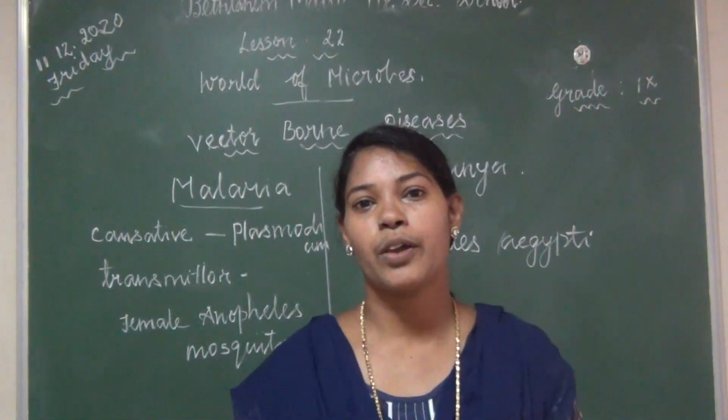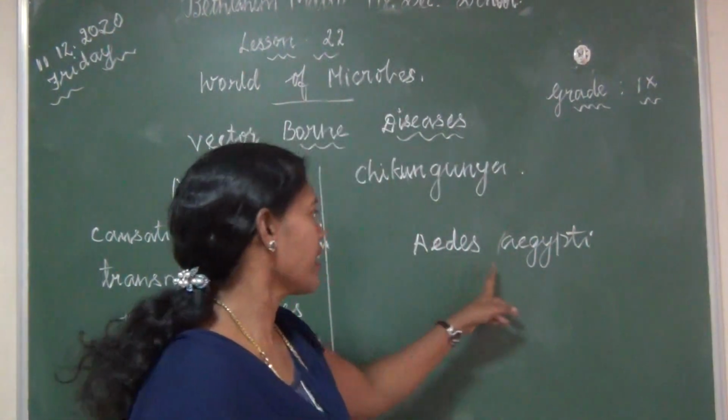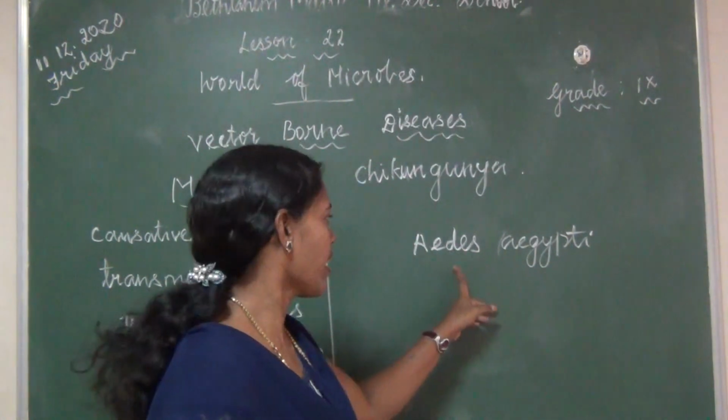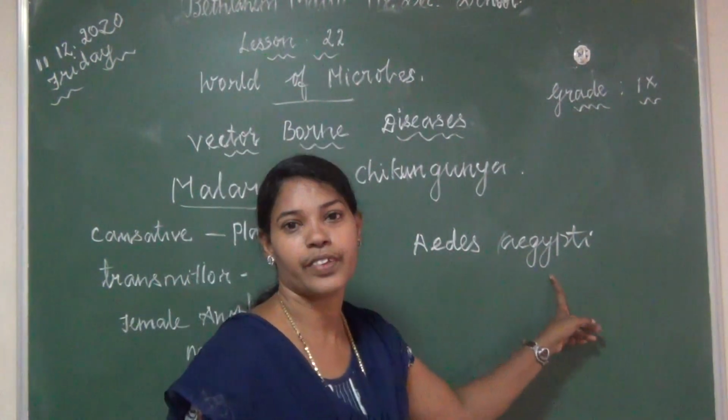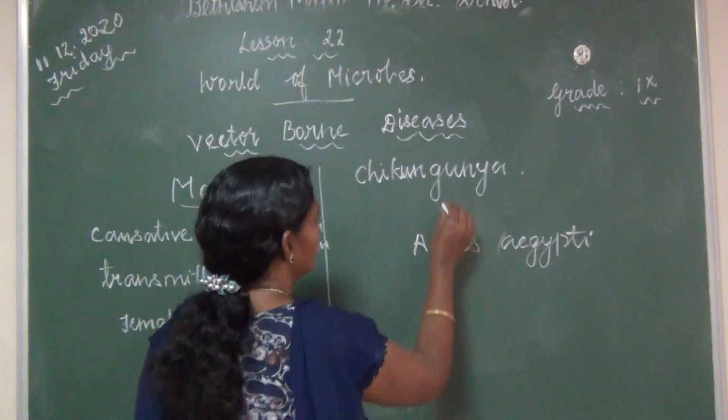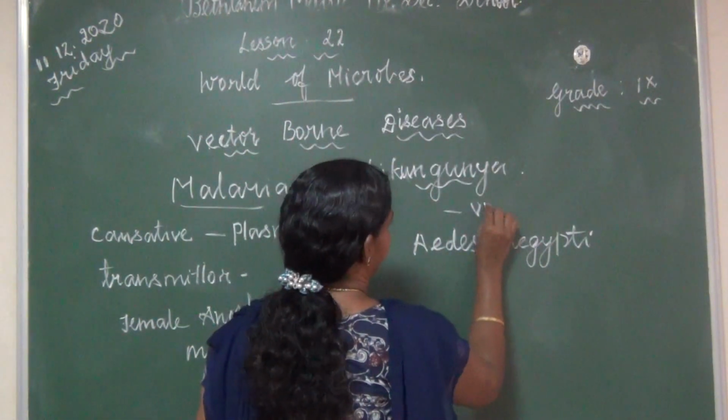It is transmitted by which mosquito? Aedes aegypti. Chikungunya is caused by a virus.